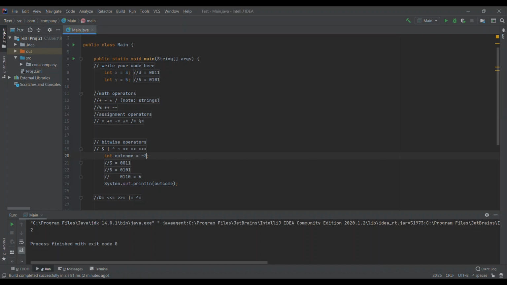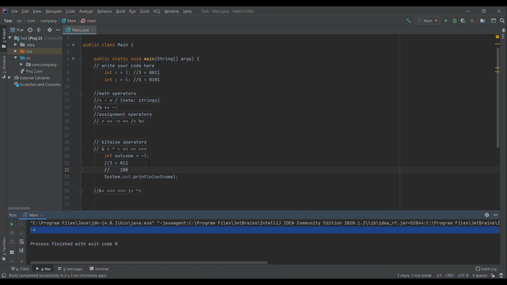And for this, I'm just going to start with something like 3. What this does is it gives the complement, so it reverses all the digits. So 0, and what you can really think of it as however many number of 1s, and there's a 0 in front of it, which tells the computer it's a positive number. So when you flip it, you get 1, 0, 0, and then Java reads this as a 2's complement number, which means there's this 1 in front, and it treats it as a negative number. So this 1 is in the 4 spot, it's a negative 4. And that's what we'll see